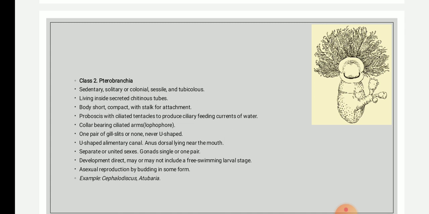So this is about the characteristics of Enteropneusta and Pterobranchia.